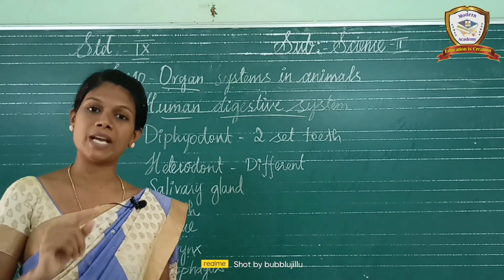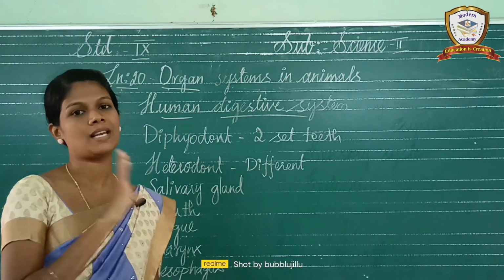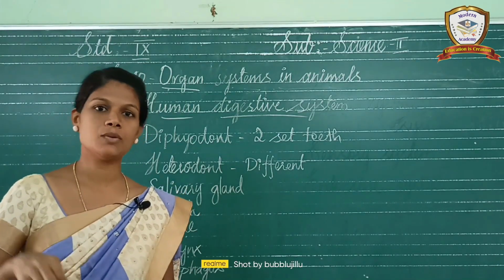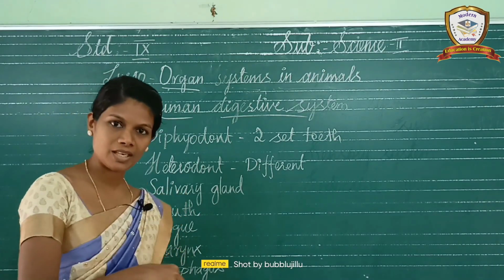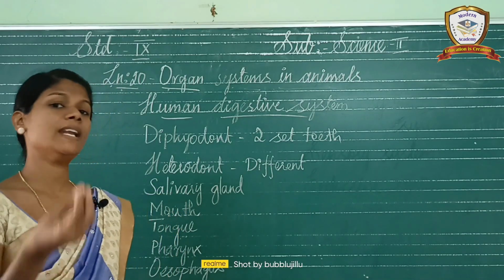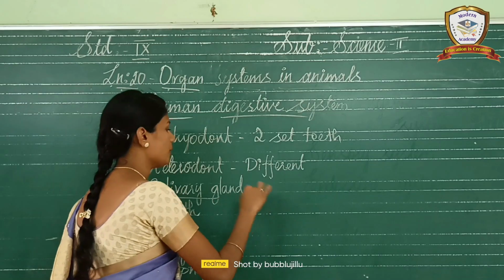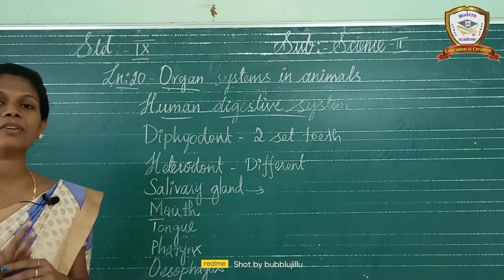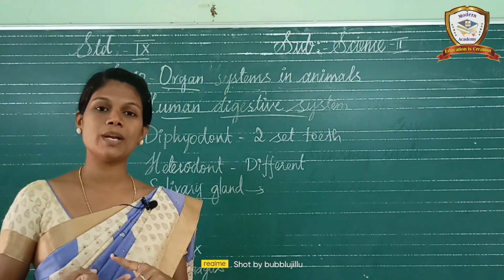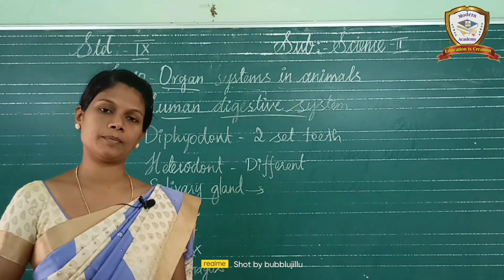The first step of digestion takes place in our mouth itself, and it is done by the saliva only. It is a digestive enzyme, so the salivary gland is also one of the digestive glands. In the salivary gland there are three types of glands. The first one is the parotid gland. The next ones are the submaxillary and submandibular glands.